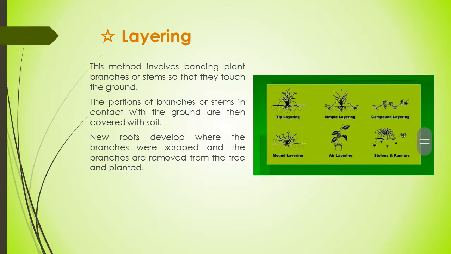If we bury the adventitious roots in the soil, every new adventitious root develops into a new plant. Then mound layering, air layering, and stolons or runners. These are all examples of layering in which the shoot or branches develop into a new plant.